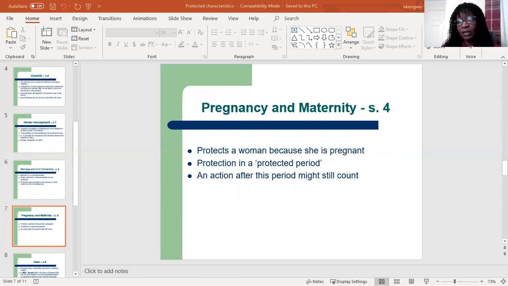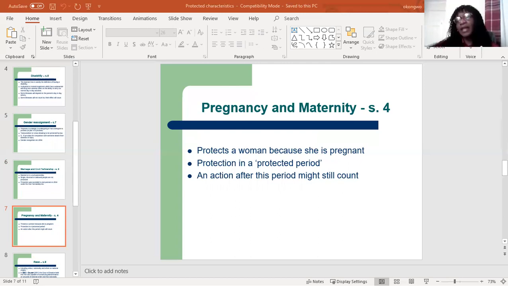An action after this period might still amount to unfavorable treatment because of pregnancy and maternity, if that action is because of a decision that was made when the woman was in that protected period. So maybe when she was pregnant, she asked to start her maternity at a certain point, and the employer decided not to allow her.